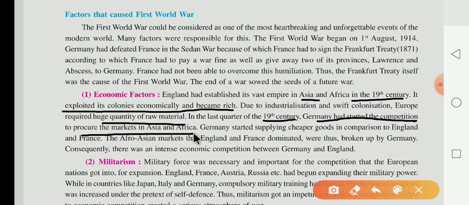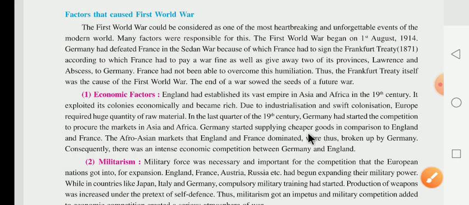Germany also started the competition with other European nations and started supplying cheaper goods in comparison with England and France, that is, at a low price.